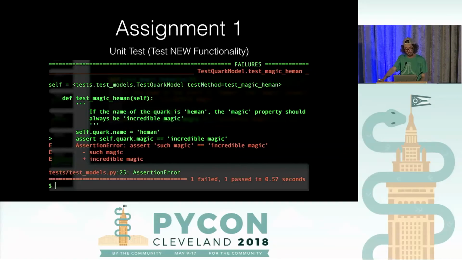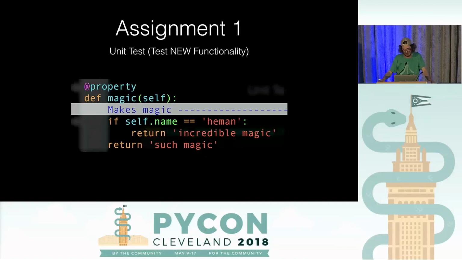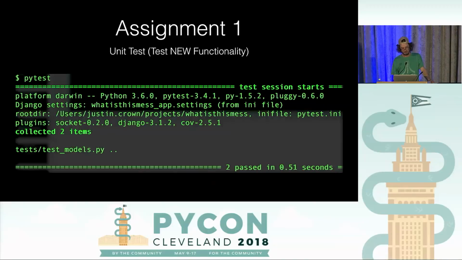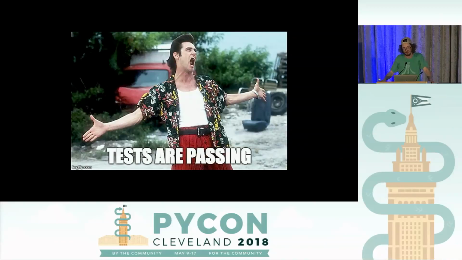Now, at that point, we've got the test scaffolding in place, and we've got a test for the current and the new functionality. That means we can finally go ahead and touch code. There we go. We're just going to do something super naive, because this is the only requirement we have: we're just going to check the name and return the other string. And your tests are passing, right? You've mastered the code base. And you go home and you celebrate.